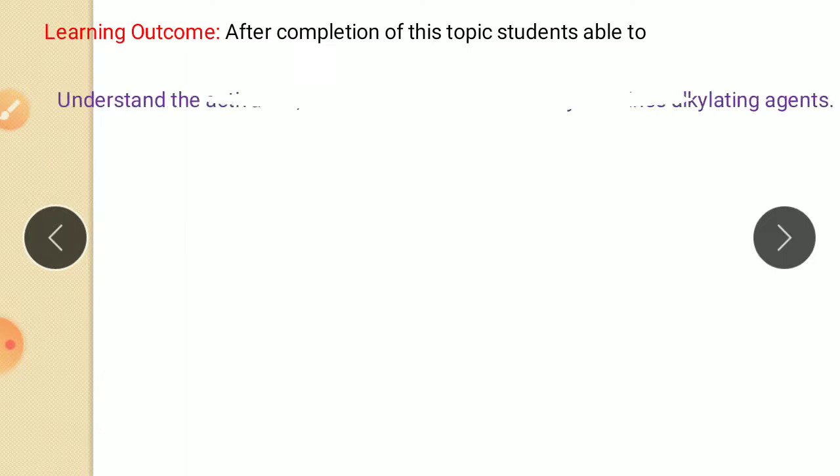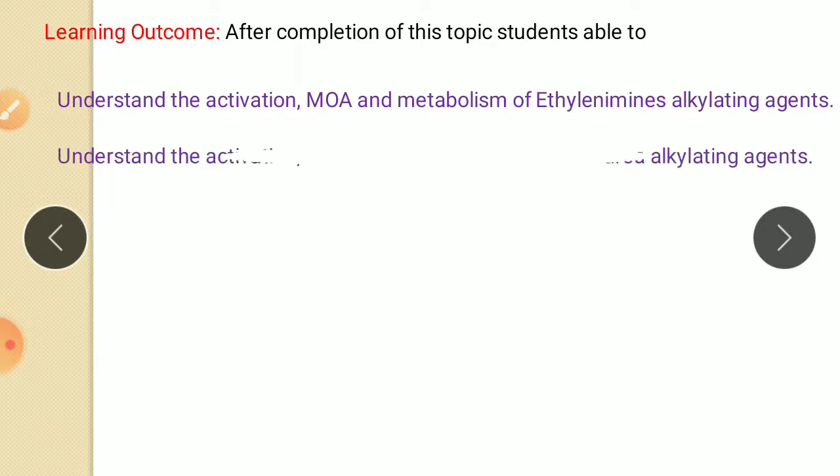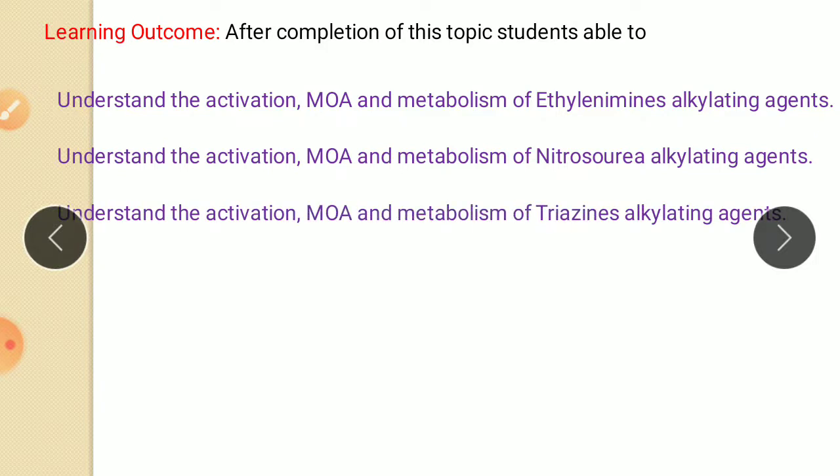Learning outcome: after completion of this topic, the student will be able to understand the activation, mechanism of action and metabolism of ethylene imine alkylating agents, understand the activation, mechanism of action and metabolism of Nitroso Urea alkylating agents, and similarly understand the activation, mechanism of action and metabolism of triazine alkylating agents.